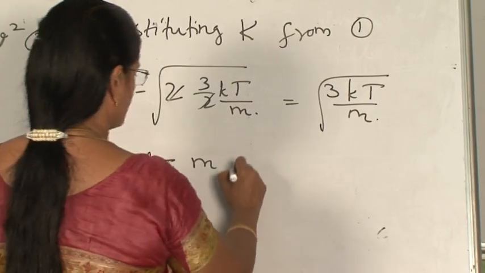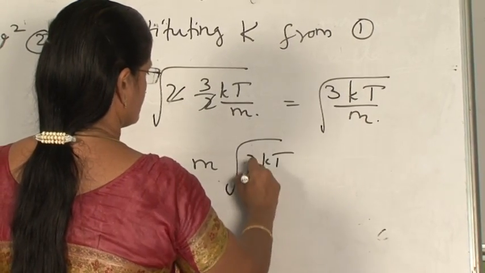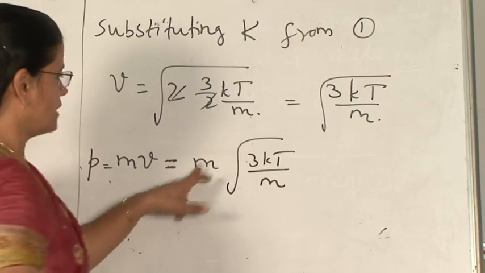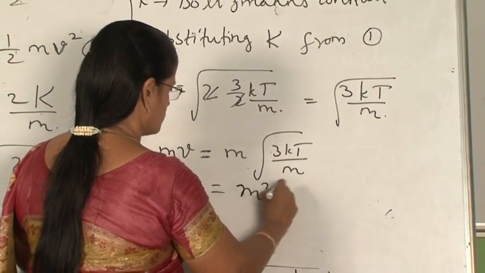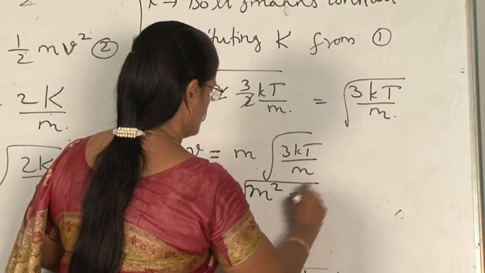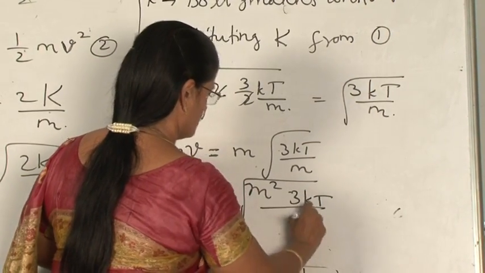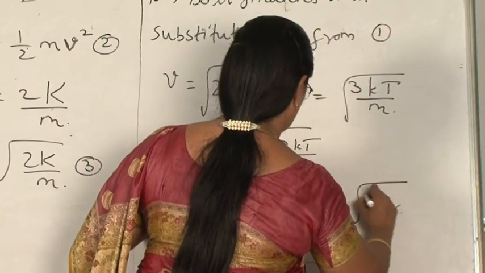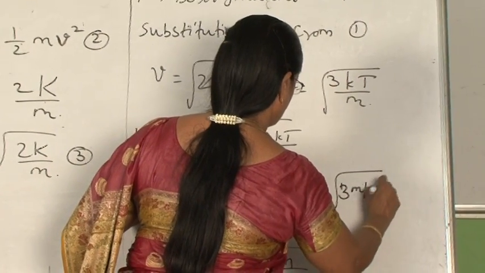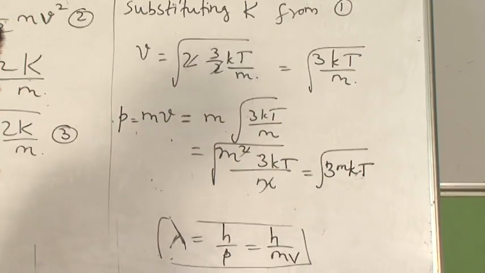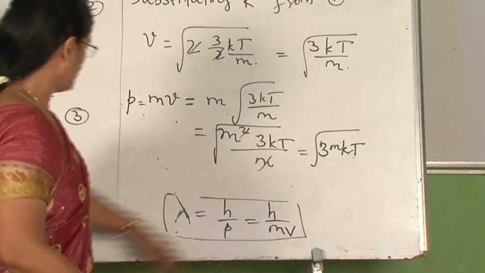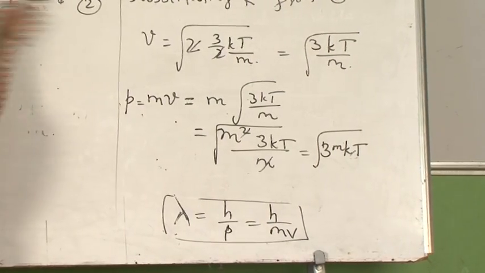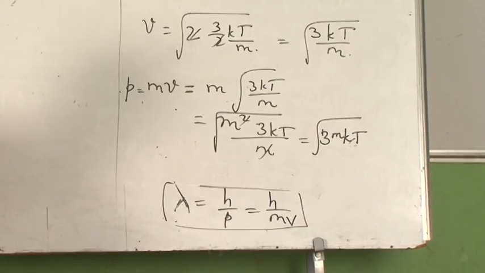So, m into v, taking this m inside, we will square it, so this will become m square into 3 small k T upon m, one m will be cancelled. So, you will get under root 3 m k T. So, substituting this for mv, the de Broglie wavelength will become h upon mv.